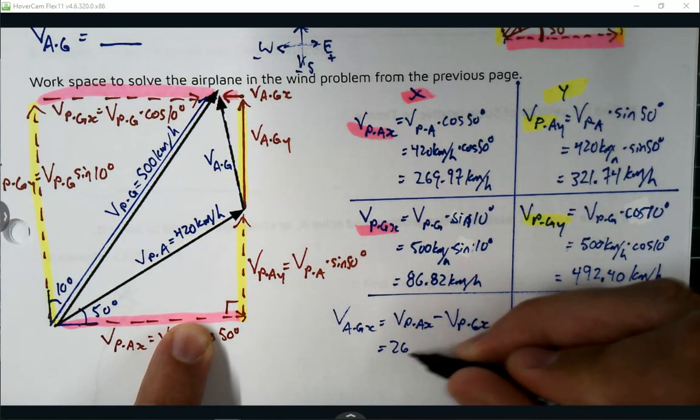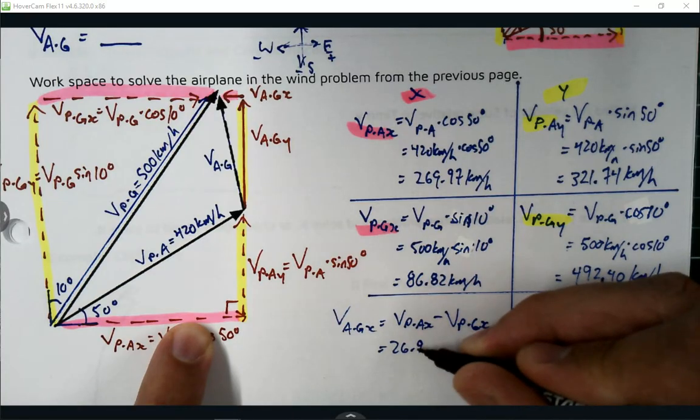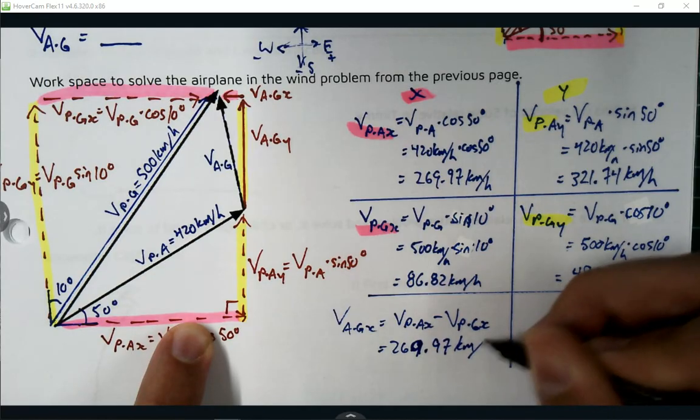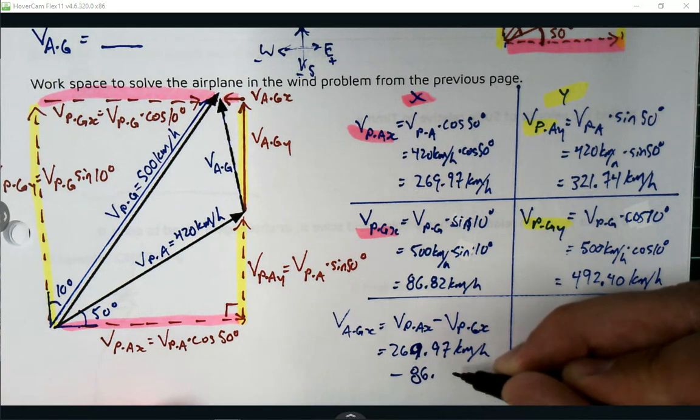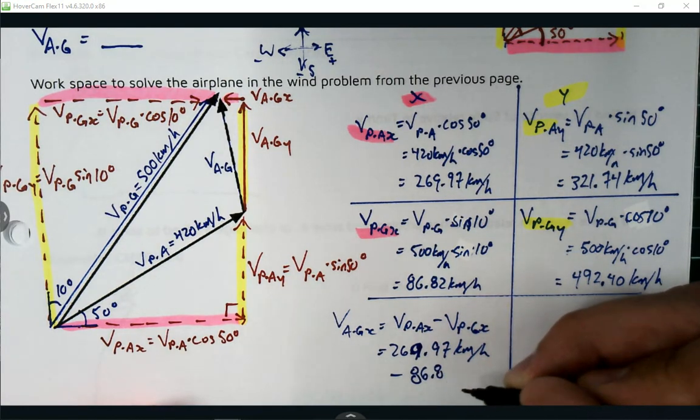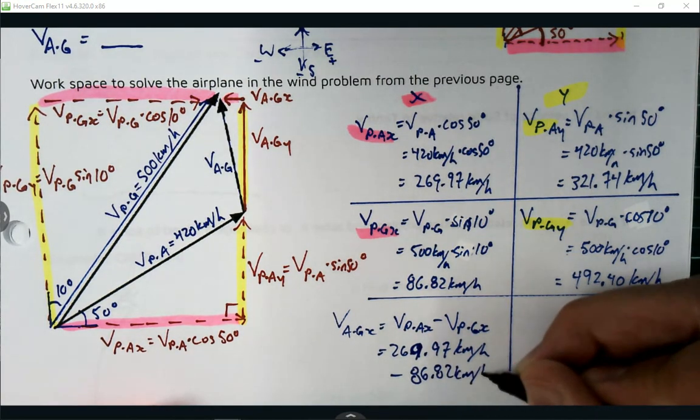or 269.97 kilometers per hour, minus 86.82 kilometers per hour.